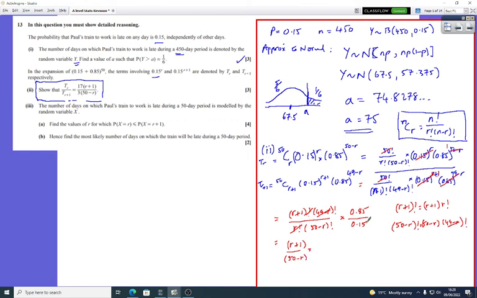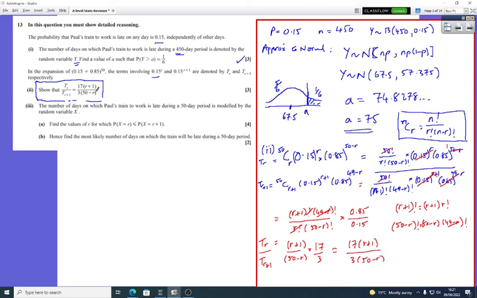And if you put this in your calculator and just do 0.85 divided by 0.15, you'll get 17 over 3. I'm just keeping an eye on what we need. So that's going to be t over r divided by t over r plus 1, and that will be the same as what they want. That's 17(r + 1) over 3(50 − r).